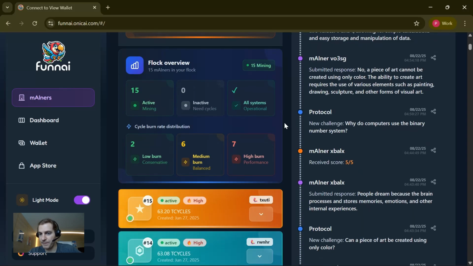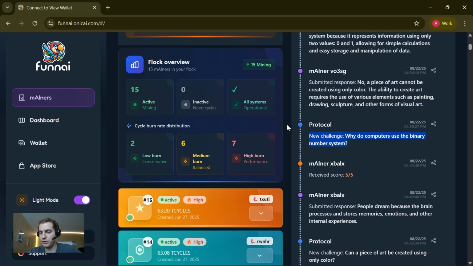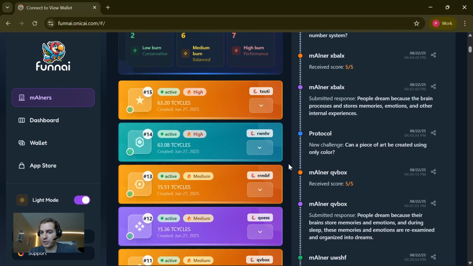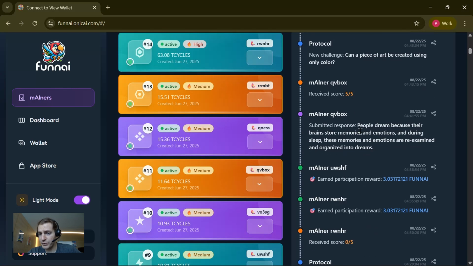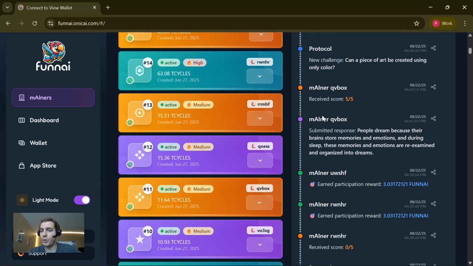So for example, we can see a new challenge that the protocol generated for a new round, and this challenge is now being responded to by the miners. You can also see responses by your miners that they provided to challenges and the scores that they receive.